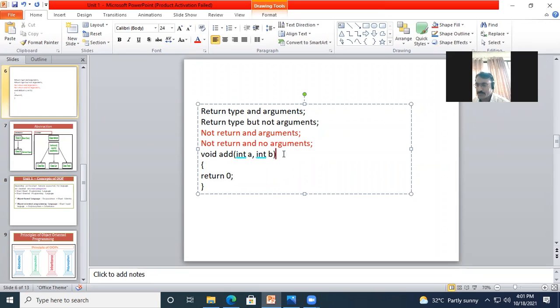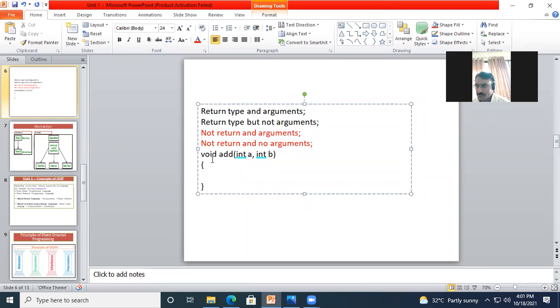That means it will be considered under not return, as it has the return type void, but having the arguments. So what are those arguments? It has one argument, variable a, of type integer, and a second argument b, which is again of type integer. It will not return anything because I have used the type void.